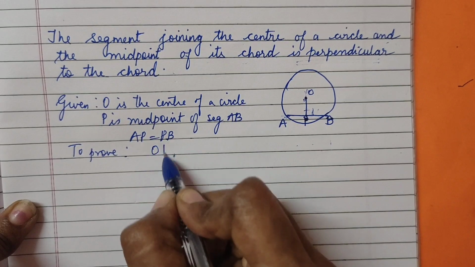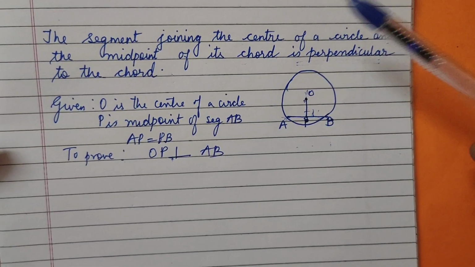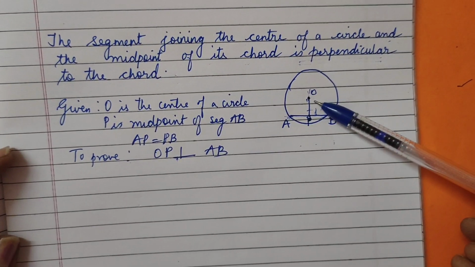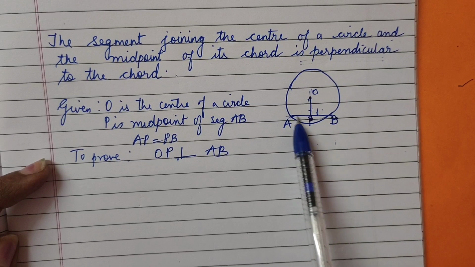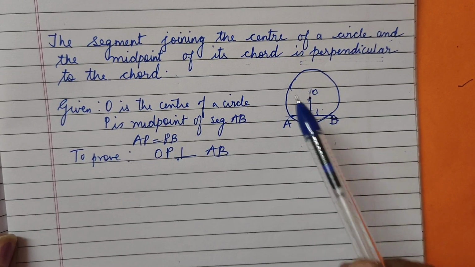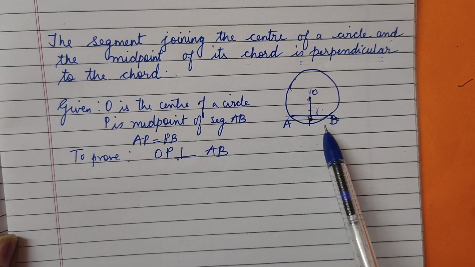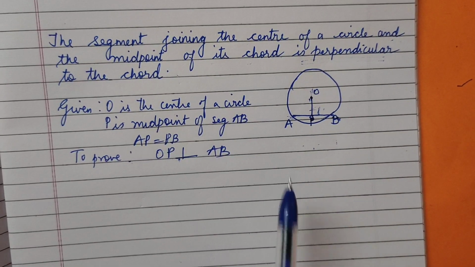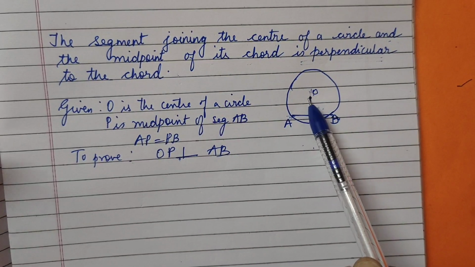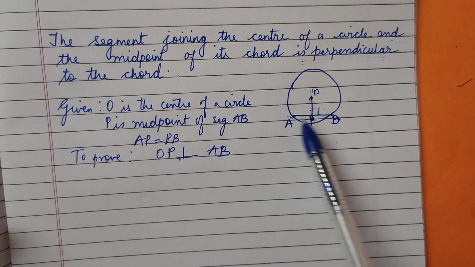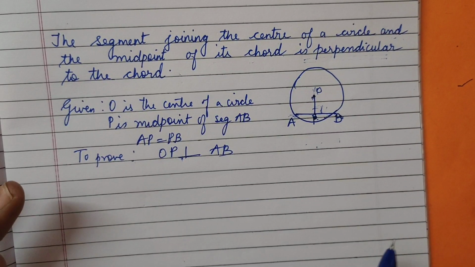That means we will get that OP is perpendicular to AB. हमें जो पहले property किया था उसका converse है ना डियर. उसमें क्या दिया था? उसमें 90 डिग्री दिया तभी हमें AP is equal to PB हुआ. यहाँ पे क्या दिया है? AP is equal to PB दिया है, हमें 90 डिग्री बन गया है perpendicular. You should remember this property. The segment joining, कहाँ से? From the center of the circle and the midpoint of the chord is perpendicular to the chord. So you can understand with this property.